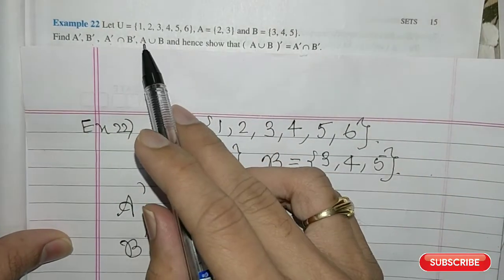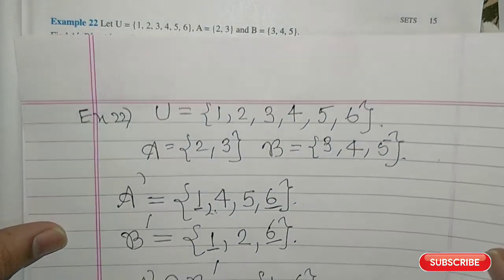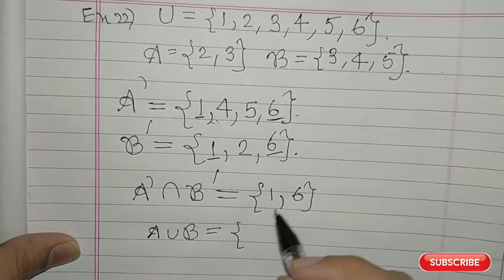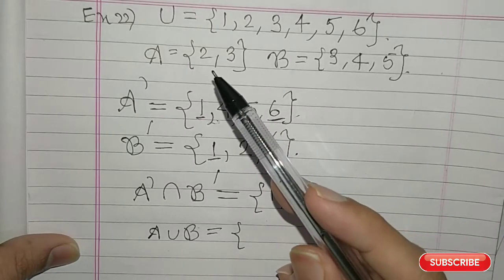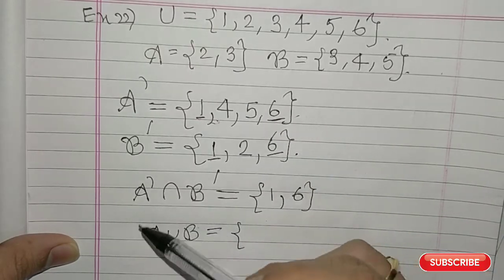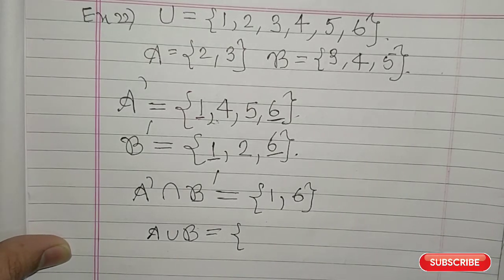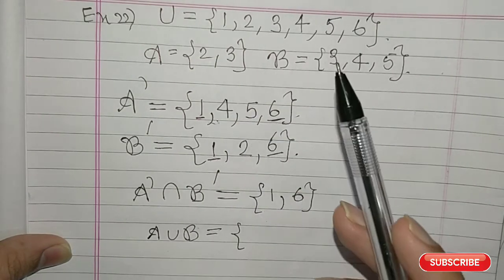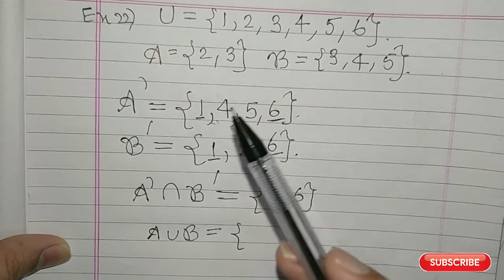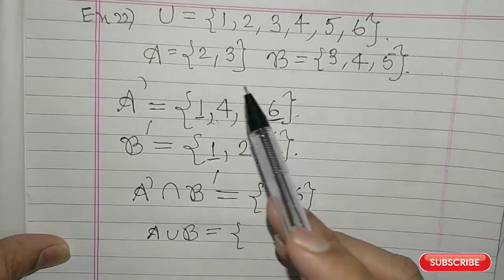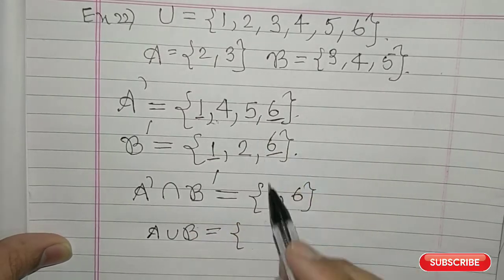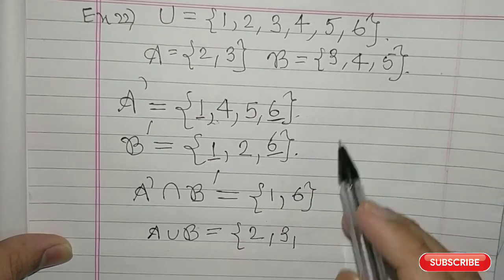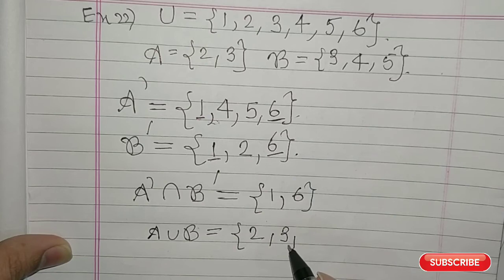The next set that we have to find is A union B. You have done union problems. If you don't know how to find union, I have already explained how to find it in the previous video, so you can check that out. Now let us see what is the answer for this. A union B: first you have to write all the elements of the set A, 2 and 3. Then you go to the set B, that is 3, 4, 5. Now 3 is already written here.